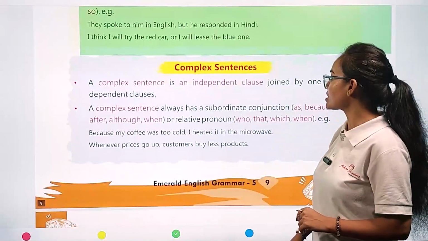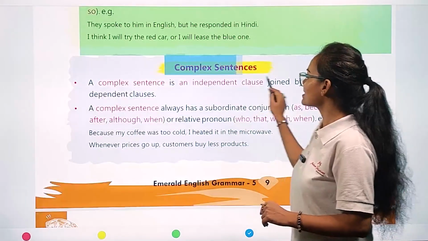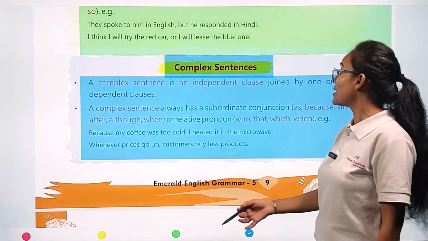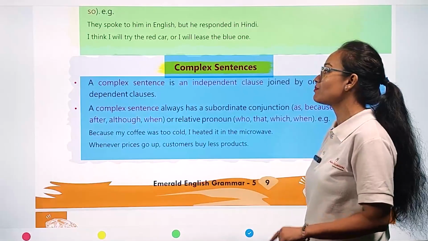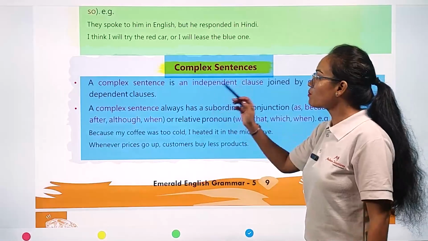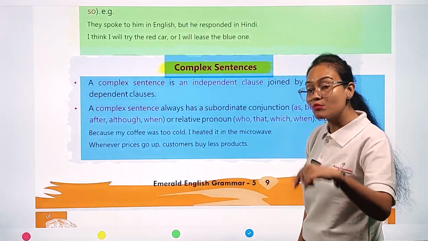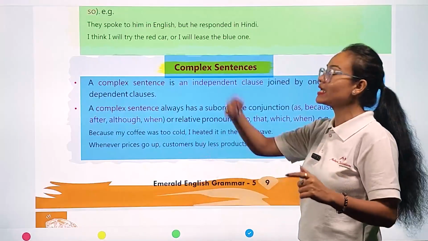Now we are going to see what is the meaning of a complex sentence. A complex sentence is an independent clause joined by one or more dependent clauses. In complex sentences, my dear students, we have one independent clause, but one or more dependent clauses.